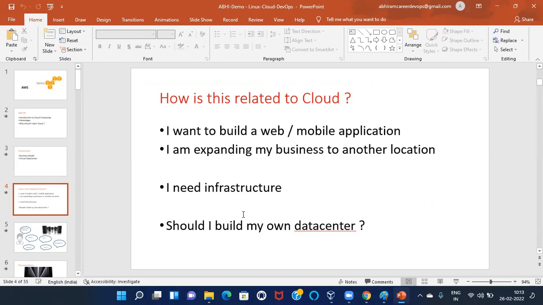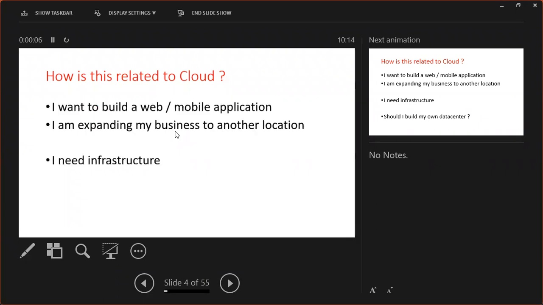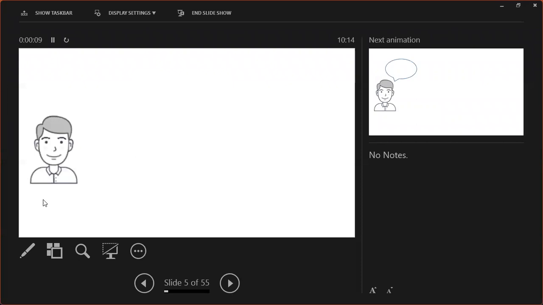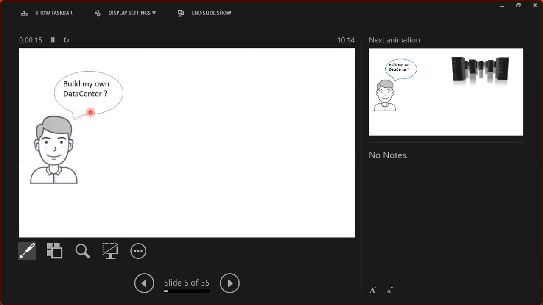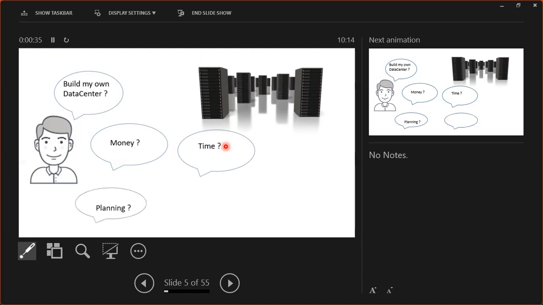For that, what do I need? I need infrastructure. Should I build my own data center? Yes, if you have time and money, you can build your own data center. Try to understand, this is my thinking: build my data center to deploy www.example.com. To build this data center, are there any difficulties? Yes. The first difficulty is money. Do I have sufficient money? Yes, I have sufficient money. The second difficulty is time. I have 3 months to build my data center. The third one is planning.